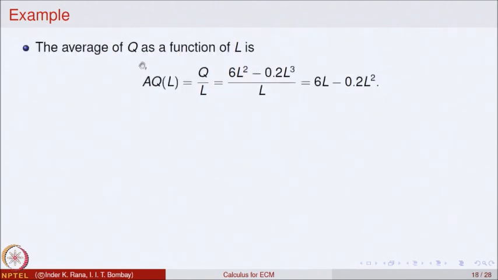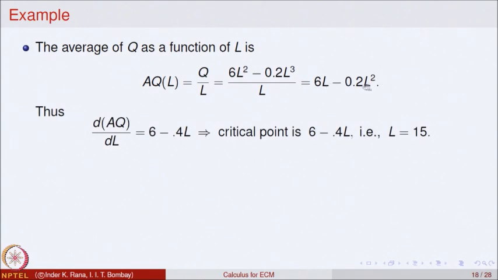The average of q as a function of L will be q by L. The average is total divided by that quantity. So, when you divide, L cancels, and you get the function 6L minus 0.2L squared. Now it becomes a quadratic equation, an equation of degree 2. When we want to analyze the point where it can have a maximum or a minimum, it is differentiable everywhere. We find the derivative.